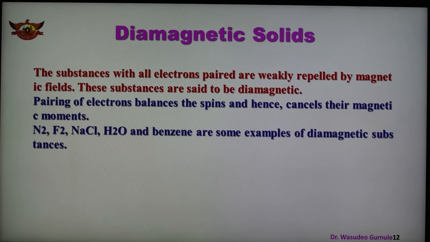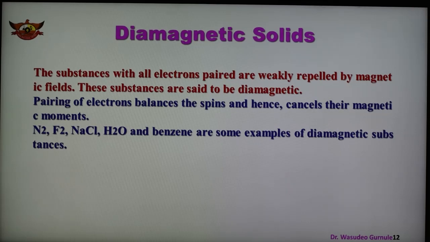Second are diamagnetic solids, substances which contain all paired electrons. Such solids are known as diamagnetic solids. Substances with paired electrons are weakly repelled by the magnetic field. There is a repulsion, there is no unpaired electron, all electrons are paired. Because of the pairing, electrons balance the spin and hence cancel their magnetic moment.